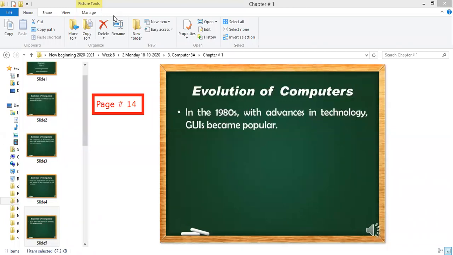What does popular mean? Popular means famous. The thing which is famous. Okay, I know already. Good, very good.